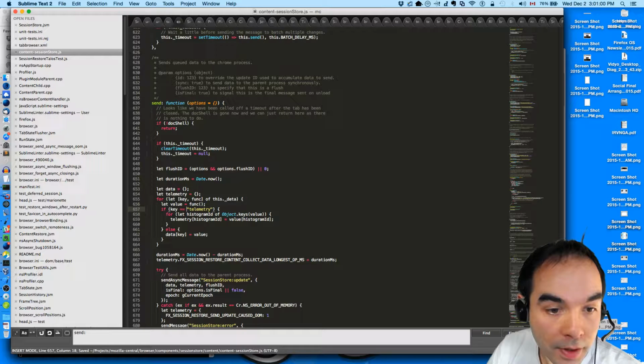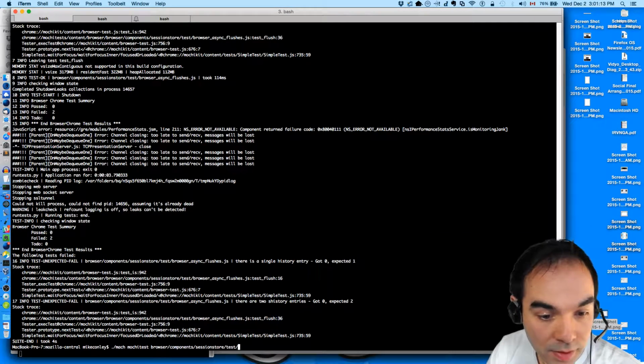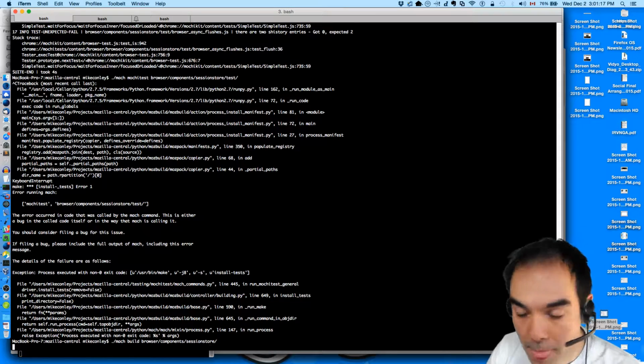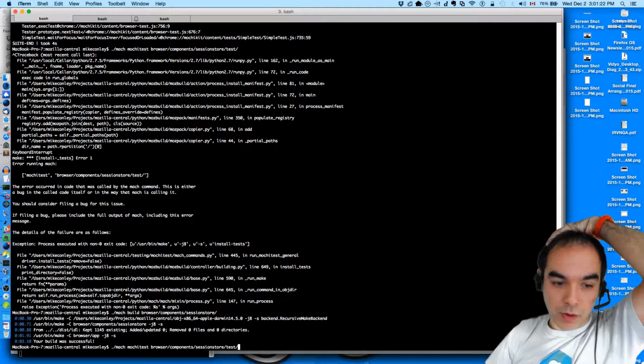Key is telemetry value, else data key equals value. Okay, that might be better. I think that is what the problem was. We were just sending up empty data every time we flushed, so no wonder we broke everything.